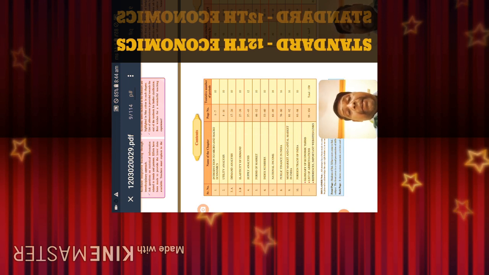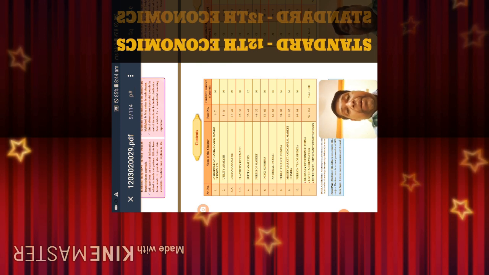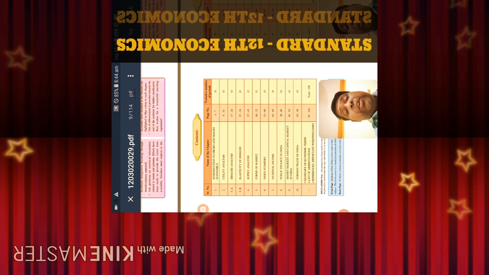Number 3, demand analysis and elasticity of demand. Chapter number 4, supply analysis. Chapter number 5, forms of market. Chapter number 6, index numbers. Chapter number 7, national income. Chapter number 8, public finance in India. Chapter number 9, money market and capital market in India. Chapter number 10, foreign trade of India.